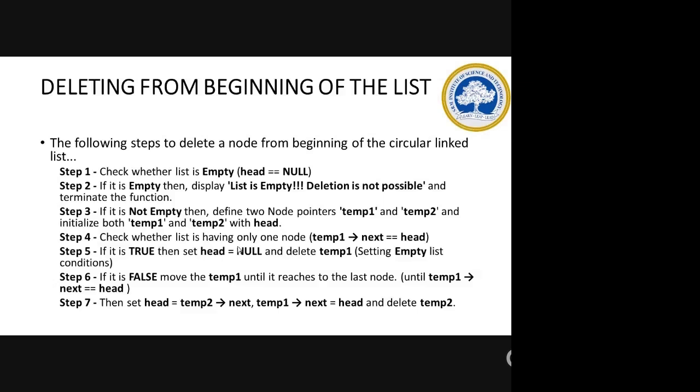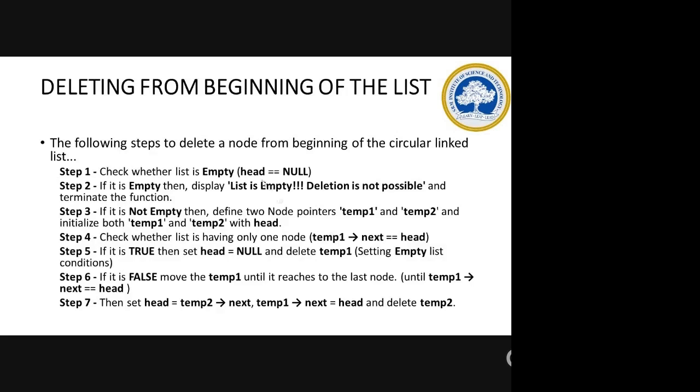So check whether the list is having one node. If the list is having only one node, your temp1 of next, the one you are going to delete, is at the beginning. So temp1 of next will be the head. Okay. If it is true, then what happens?